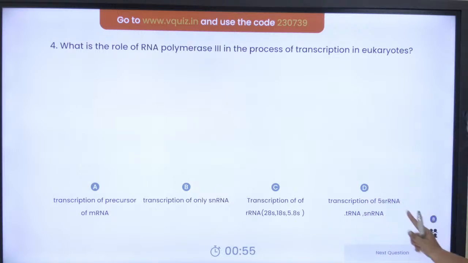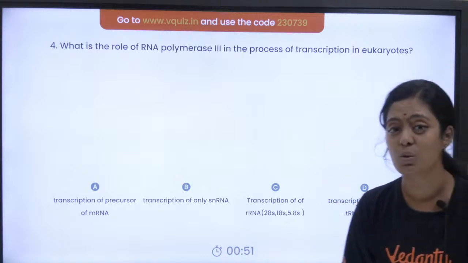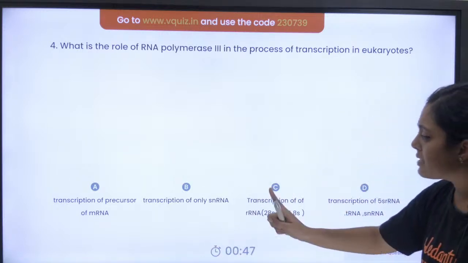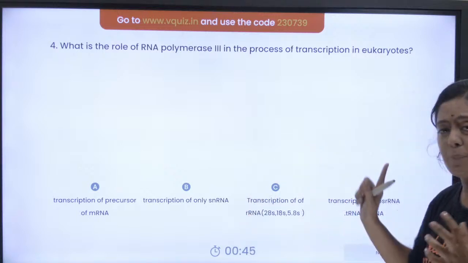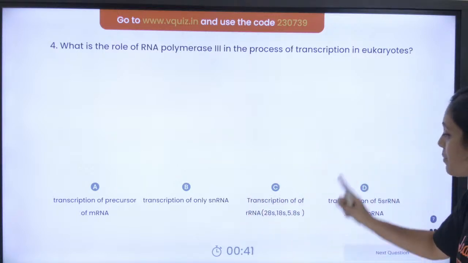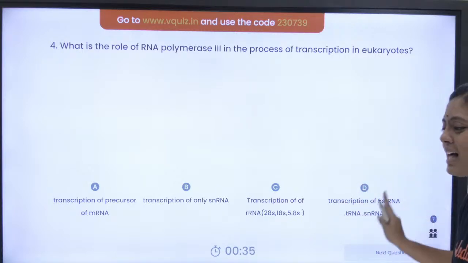Answer in the quiz, and please do post the answers in the chat section also. Let me see who are very, very, very fast. Yes, so first is transcription of precursor mRNA, transcription of only snRNA, transcription of rRNA, transcription of 5s rRNA, tRNA and snRNA. What is the answer, pasangla?